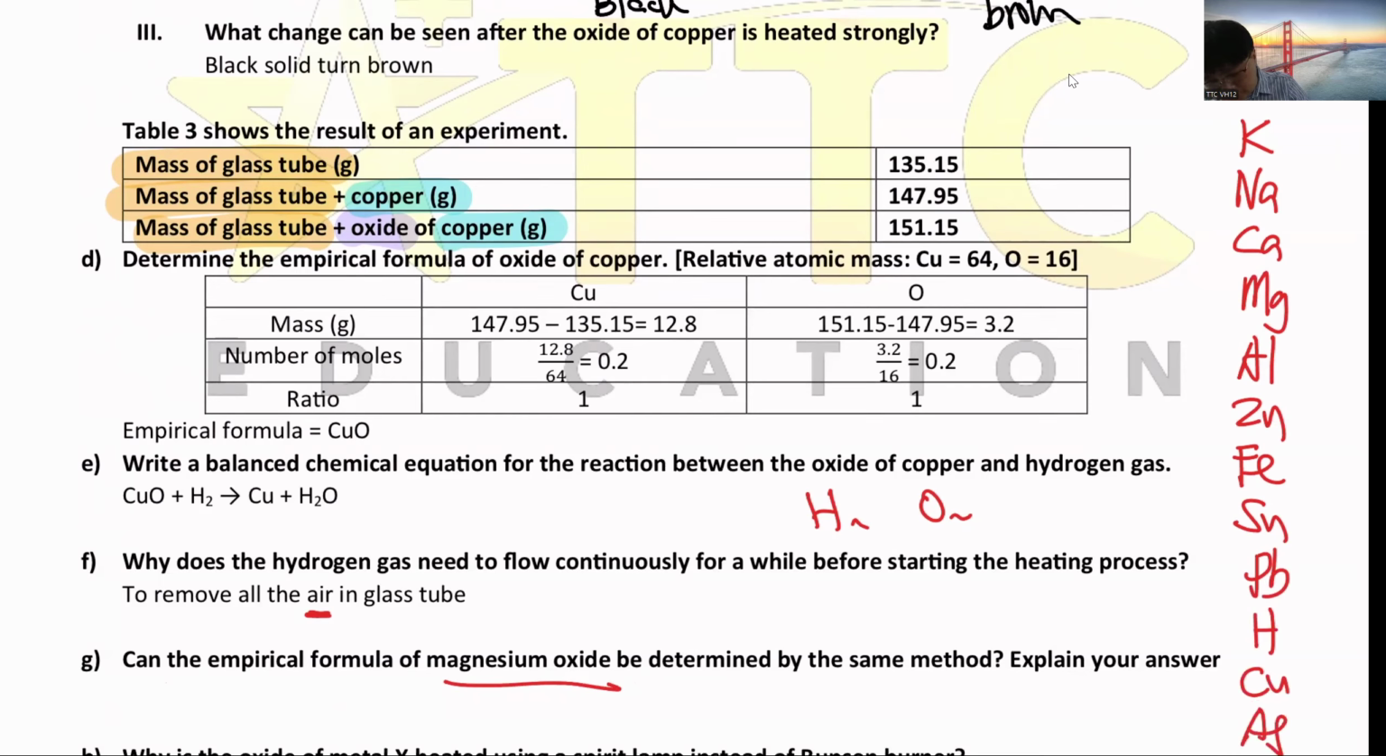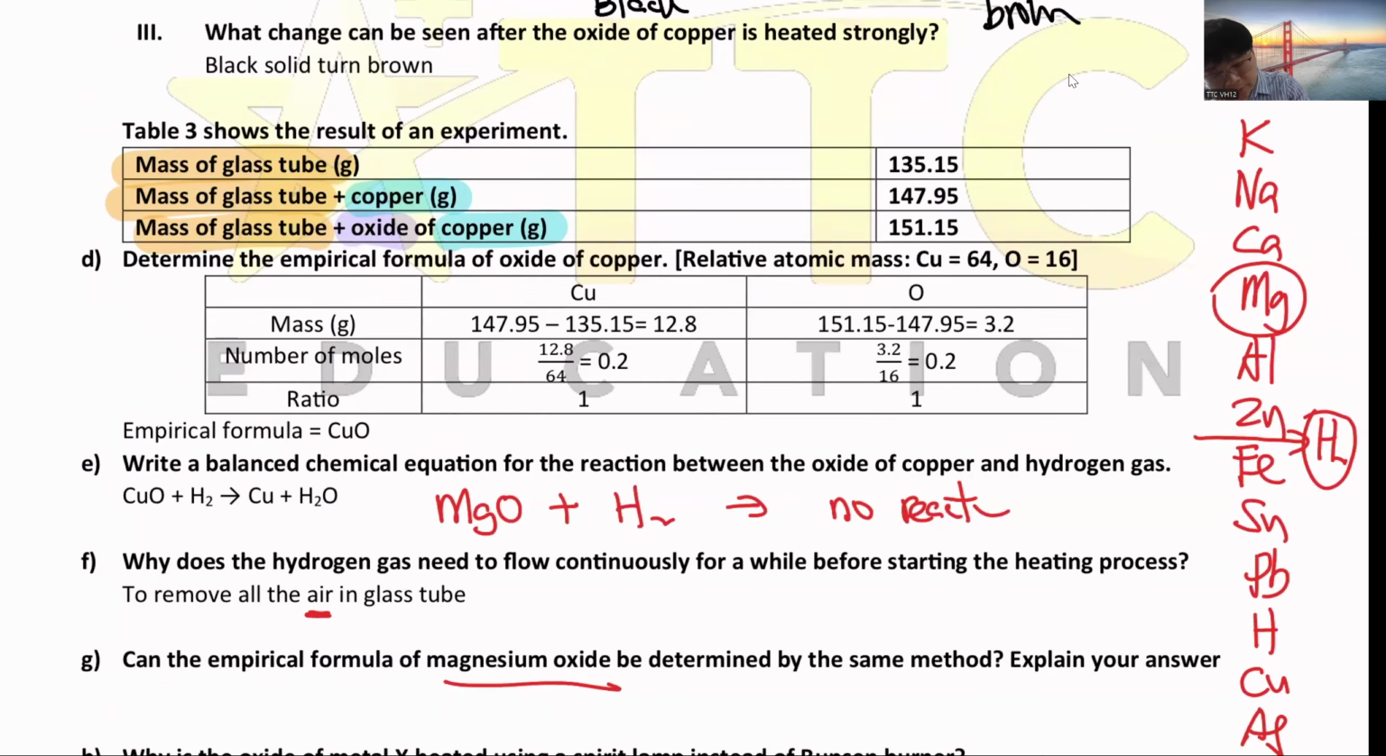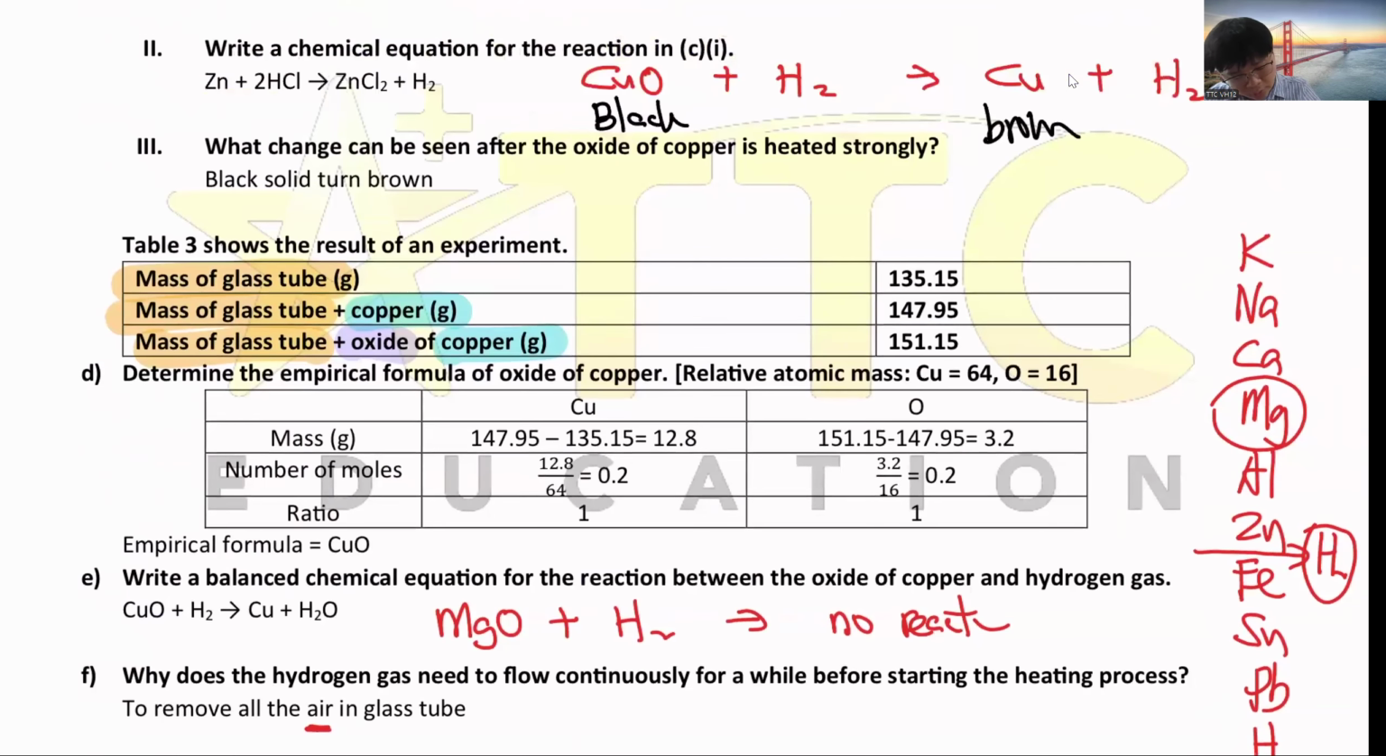So you can see for hydrogen gas, the location is somewhere here, and my magnesium is here. If you take magnesium oxide and heat it with hydrogen gas, you won't have any reaction. The reason is because magnesium is more reactive and hydrogen is less reactive, so hydrogen is unable to steal the oxygen away from the magnesium.